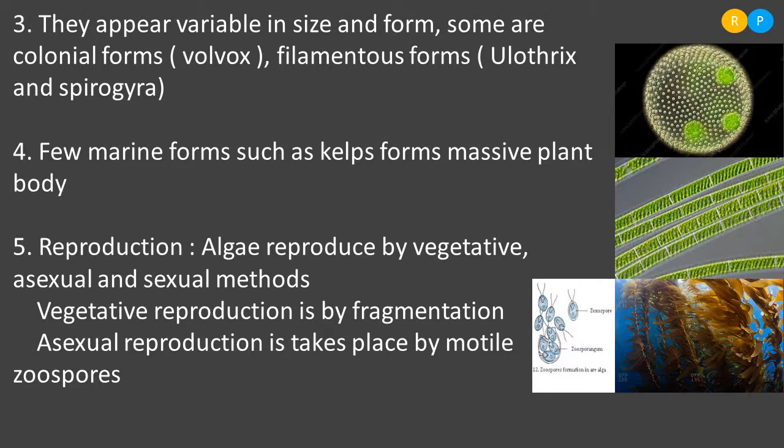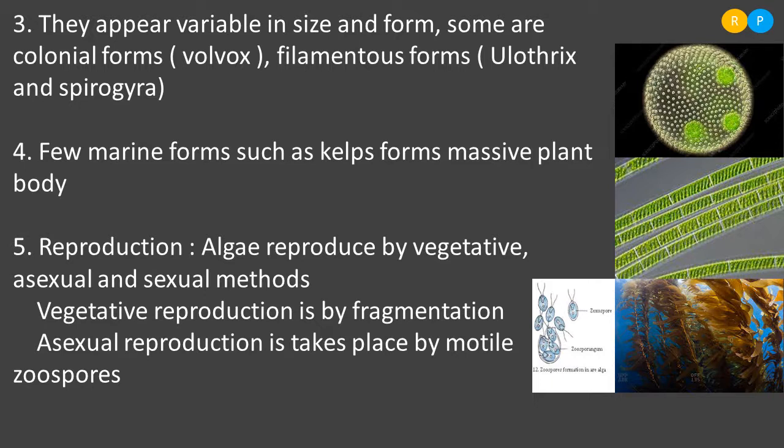Here you can see these are the zoospores. So zoospores are the asexual spores. They are produced within the parental body. The aquatic algae produce zoospores during their asexual reproduction. All these zoospores, you can notice, consist of flagella, a motile structure. They can swim easily in water, and when they get a suitable environment, they develop into new algae. So this is an example of asexual spores, zoospores.